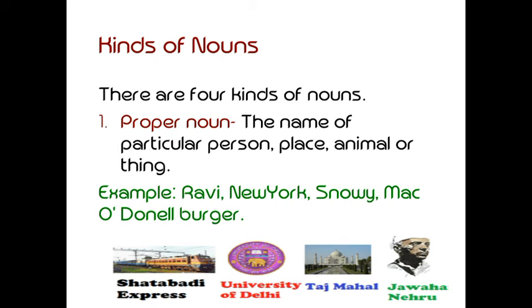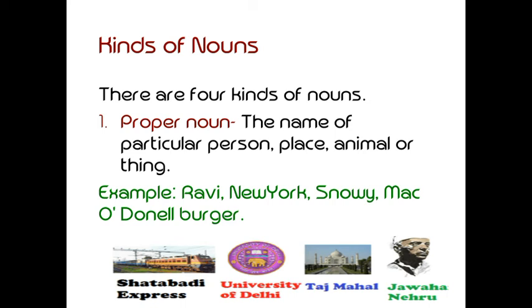So in this class we'll study four kinds of noun, that is the proper noun, common noun, collective noun and abstract noun. Proper noun, the name of a particular person. Particular means like your name, you are a particular person, no? You are one only, that is the particular. Only one specific person, specific place, specific animal or thing, that is proper noun.